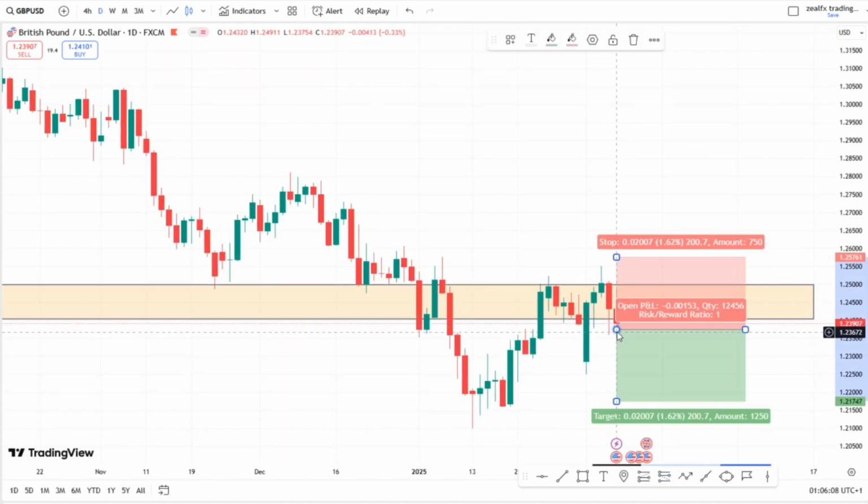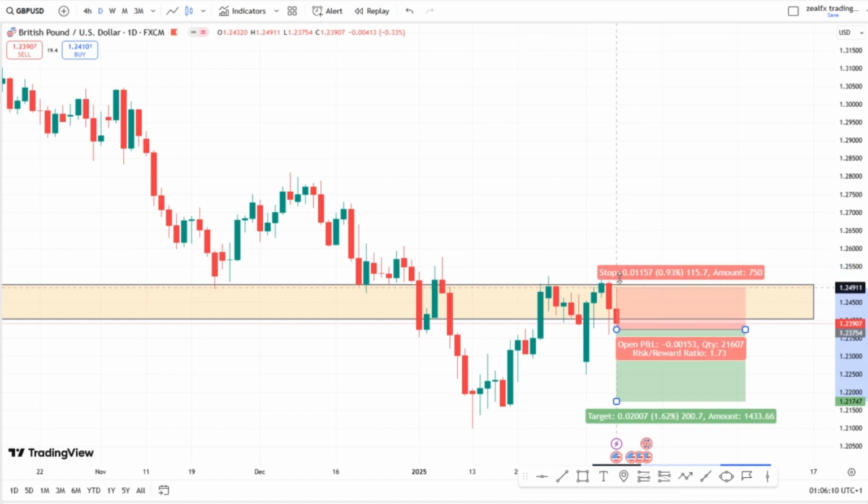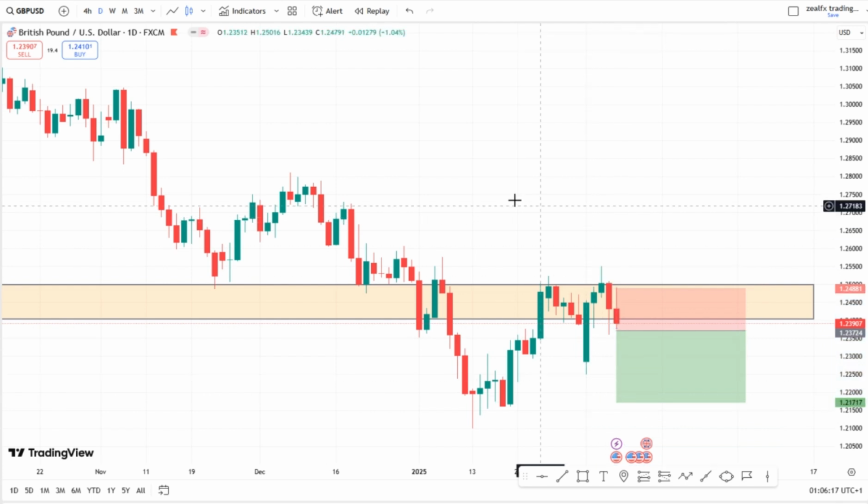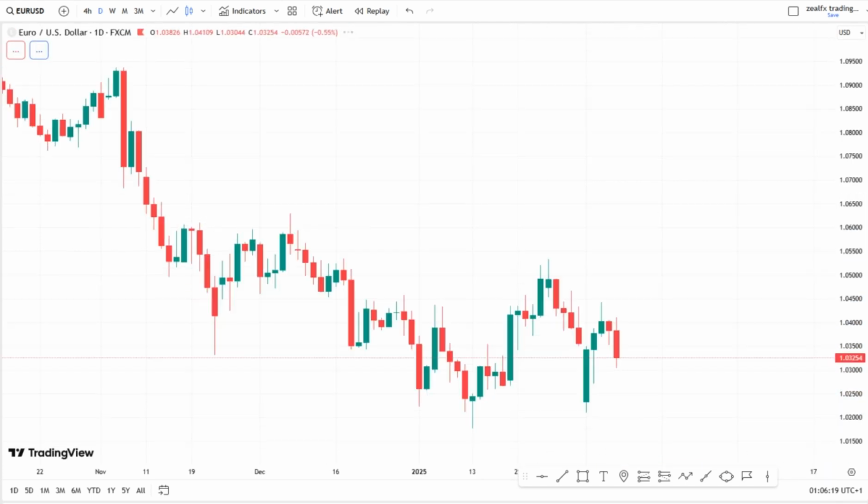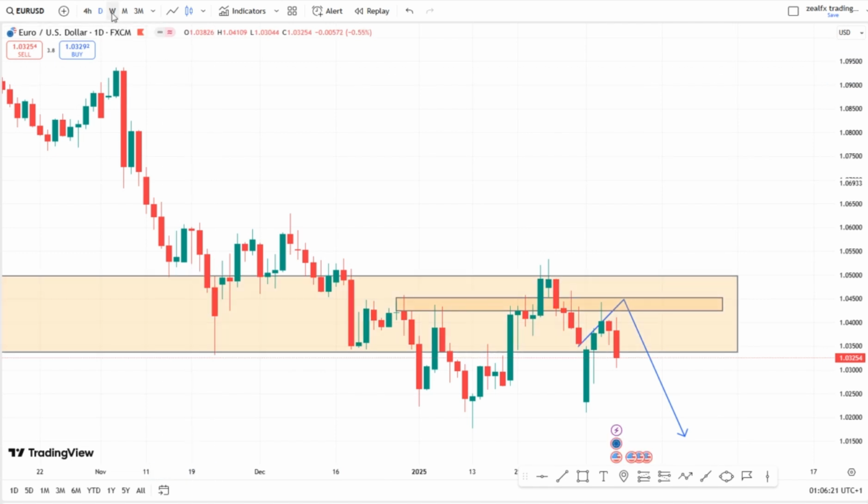We're looking for a selling opportunity to the downside on the GBPUSD with our stop loss at this top and our target to be on the next weekly resistance level. So that is for the GBPUSD. So let's look at our next pair. Our next pair is EURUSD.